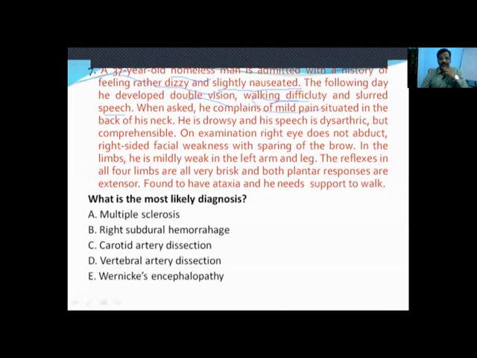This is a very important finding: mild pain, situated in the back of his neck. He is drowsy and his speech is dysarthric but comprehensible.